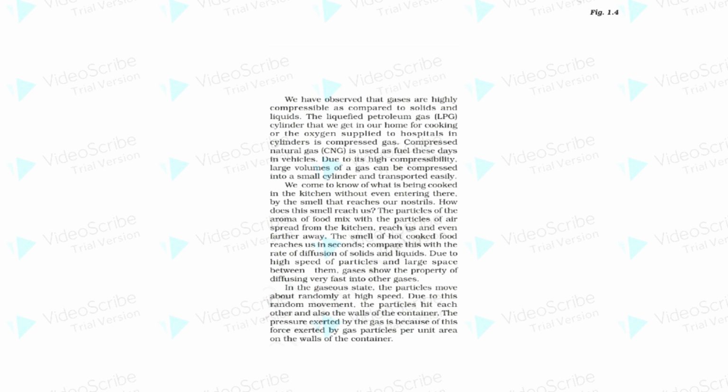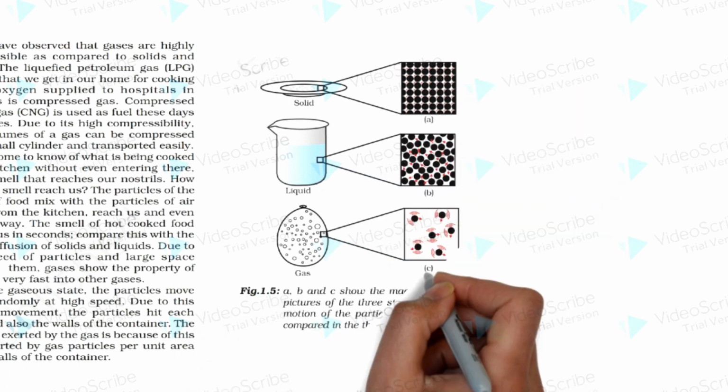Due to high speed of particles and large space between them, gases show the property of diffusing very fast into other gases. In the gaseous state, the particles move about randomly at high speed. Due to this random movement, the particles hit each other and also the walls of the container. The pressure exerted by the gas is because of this force exerted by gas particles per unit area on the walls of the container. This is the figure 1.5.